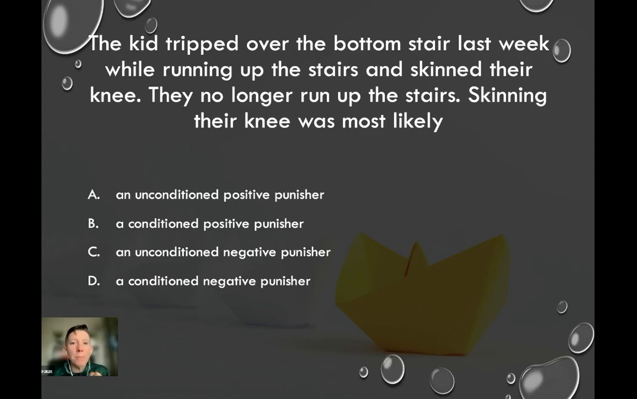A kid tripped over the bottom stair last week while running up the stairs and skinned their knee. They no longer run up the stairs. Skinning their knee was most likely A, an unconditioned positive punisher, B, a conditioned positive punisher, C, an unconditioned negative punisher, or D, a conditioned negative punisher.